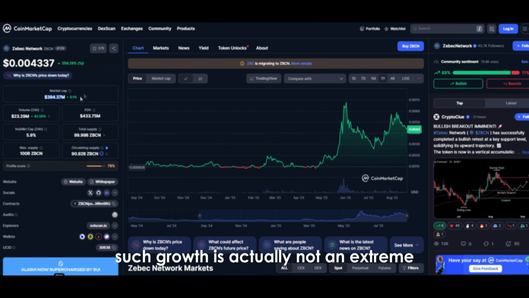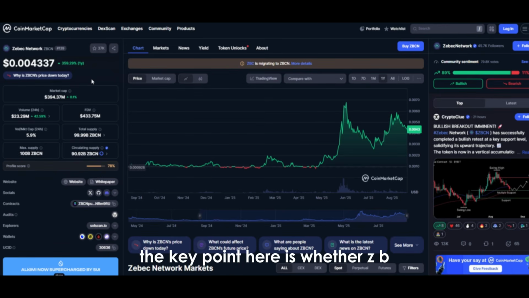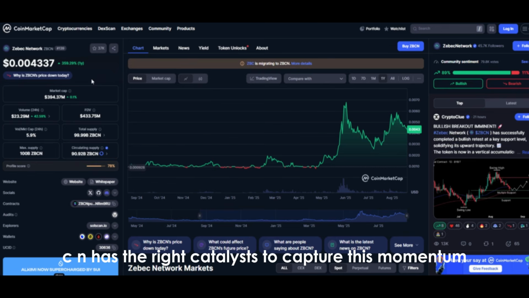Such growth is actually not an extreme scenario in the crypto market because, with market conditions, investor interest, exchange listings, media visibility, and overall market trends, a cryptocurrency can gain 2x, 3x, or even more value in a very short time. The key point here is whether Zbcn has the right catalysts to capture this momentum.